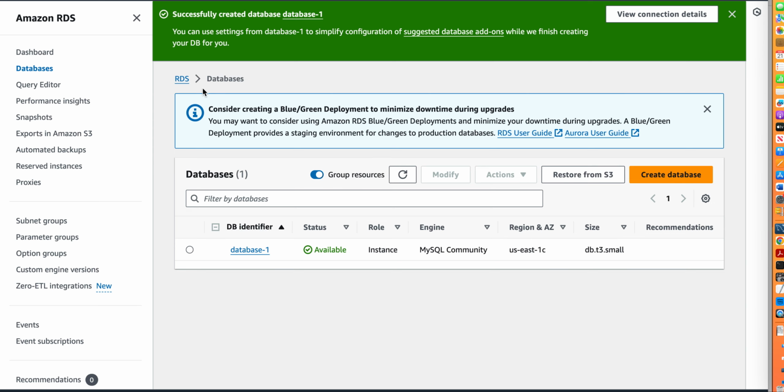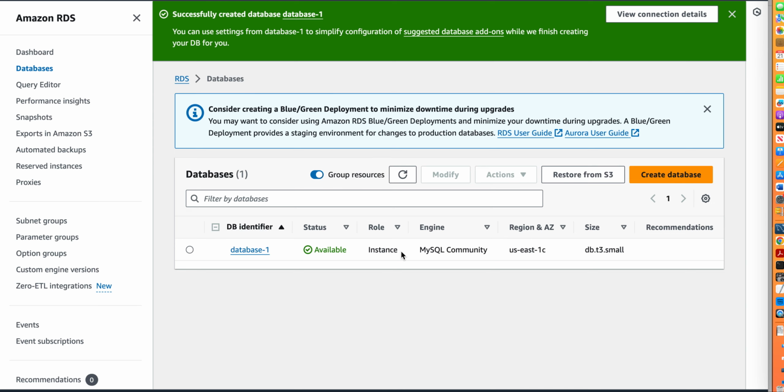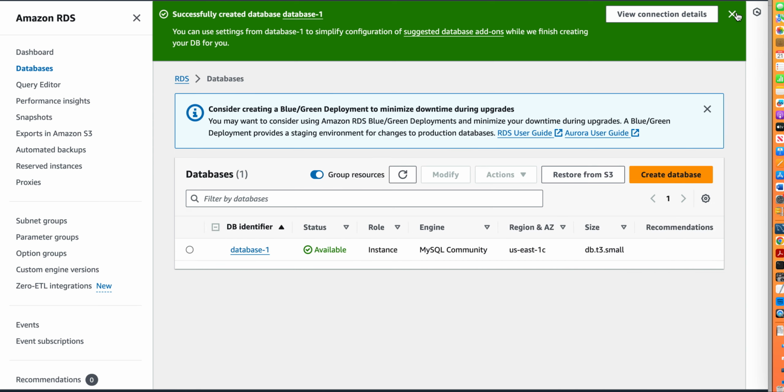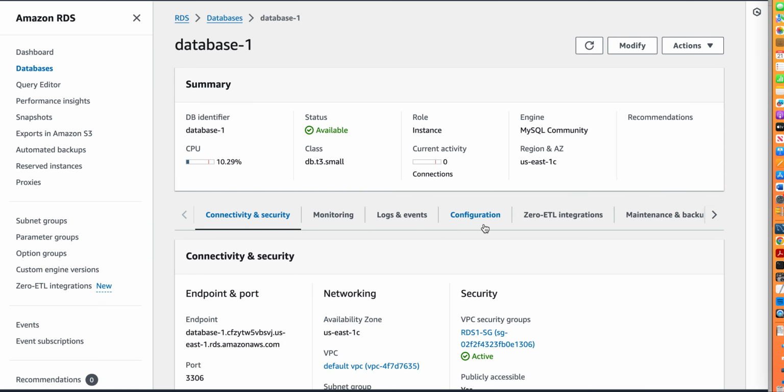So my database is available now. What I will do next is I will take a snapshot.